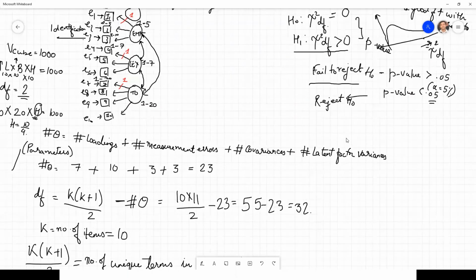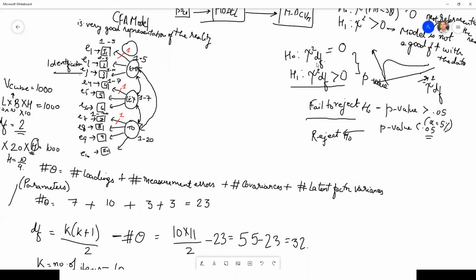It will compute chi-square, and for this degree of freedom it will look for the probability distribution, check for the p-value, and tell us whether the model that we have specified fits with the data properly or not, right? So that is the whole thing that we will do.